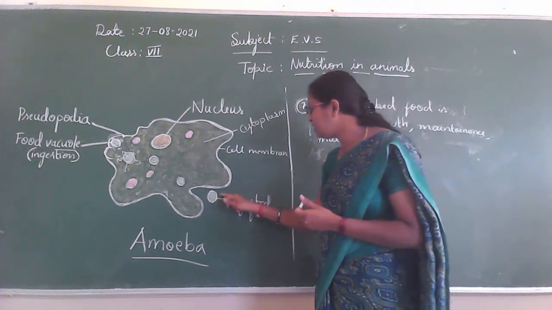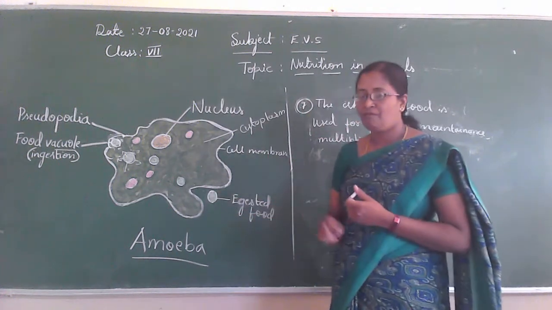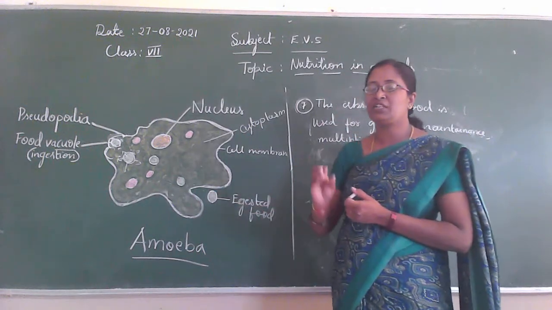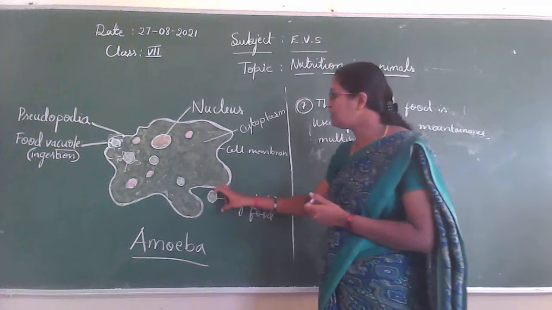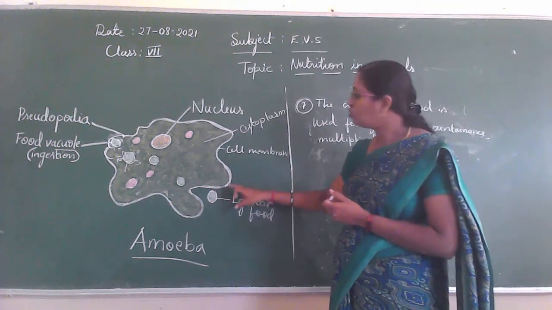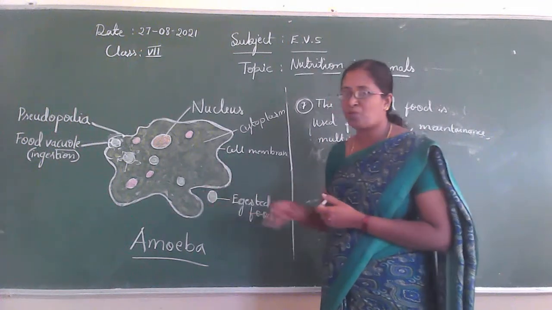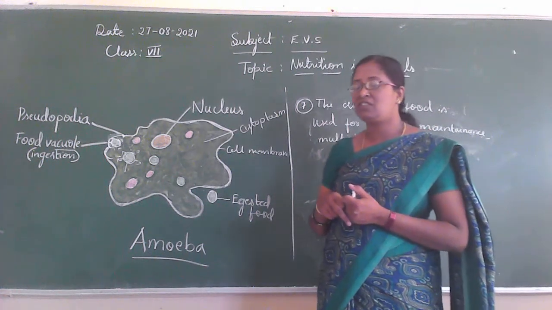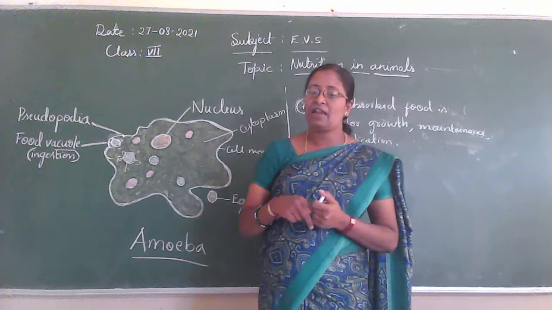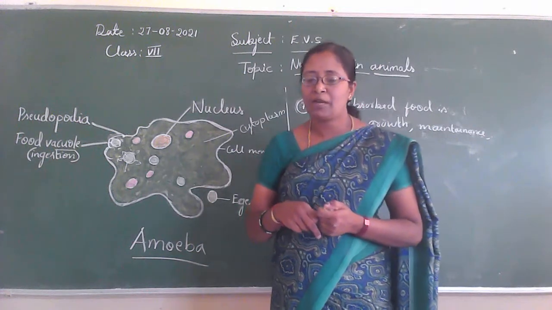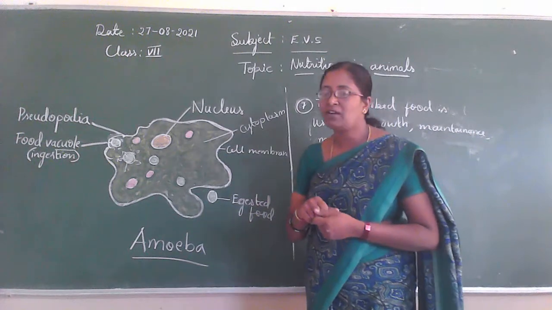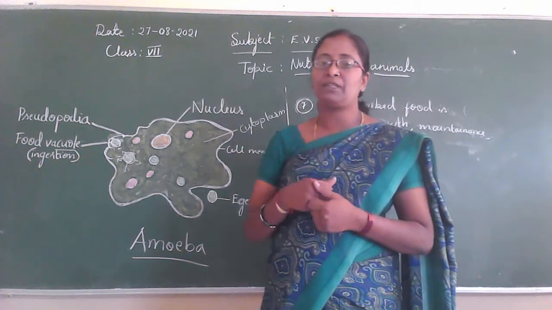Here, see this one, also a vacuole. It contains undigested residue. This is expelled through the pseudopodia.